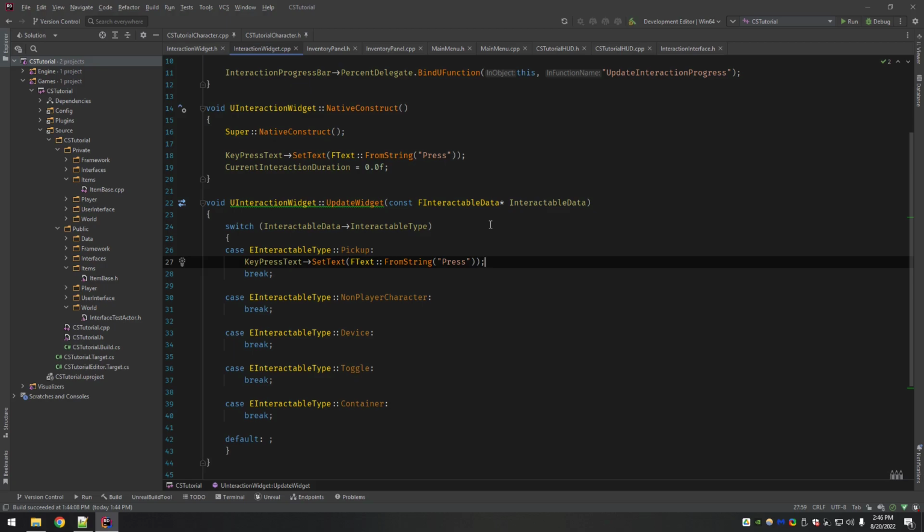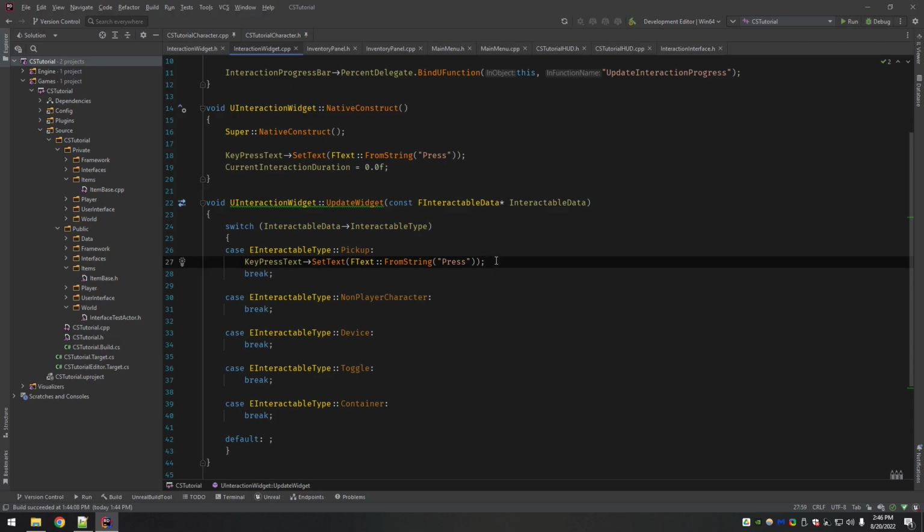We're not creating multiple widgets for everything that we're interacting with. I've seen implementations in other people's games where they tie a new widget to every interactable and make it pop up. But I thought it would be more efficient and more sensible to have the interaction widget reside in the HUD, and then you take the data from everything you're aiming at in order to update it.